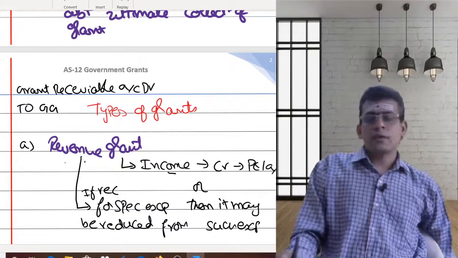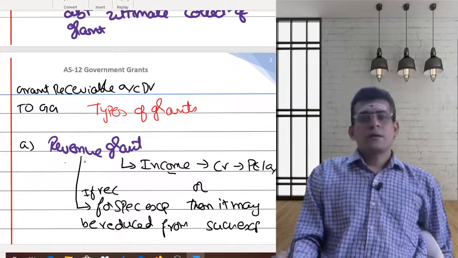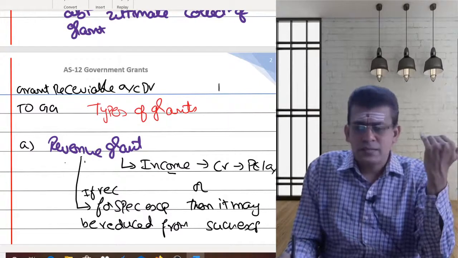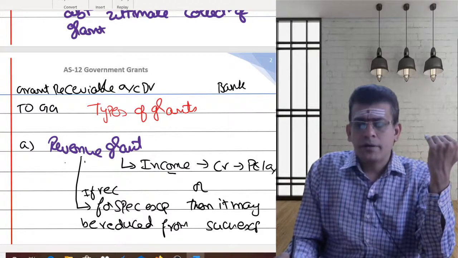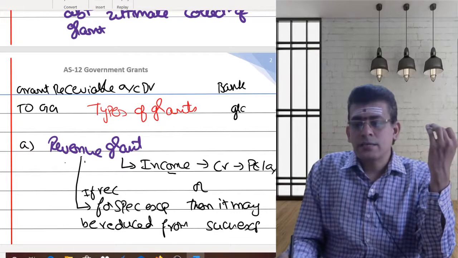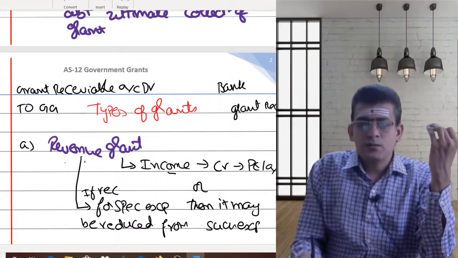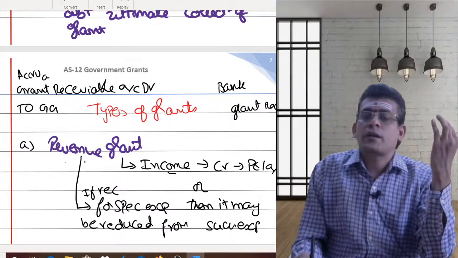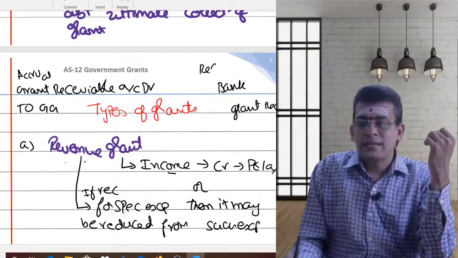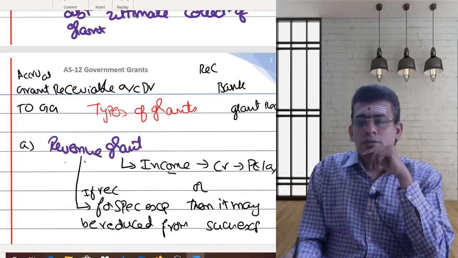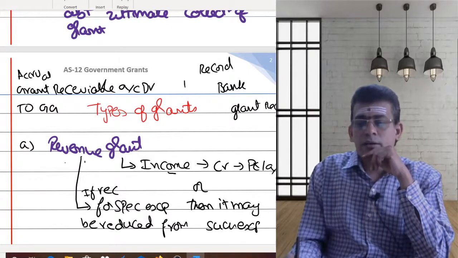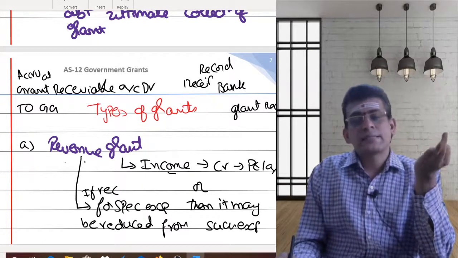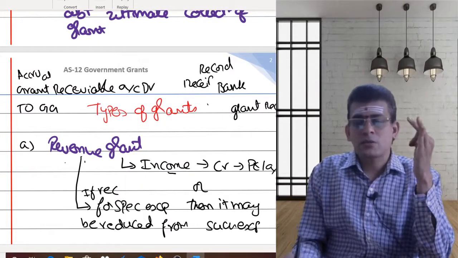Then ultimately what is happening? You are receiving the money. When the grant is received, the bank account will be debited and the grant receivable account will be credited. The earlier entry is for approval, as soon as the condition is satisfied, you can record. As soon as the grant is received, you will record this entry for the receipt of the grant. So ultimately the grant receivable got closed.